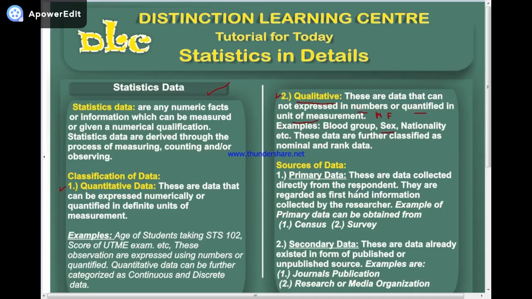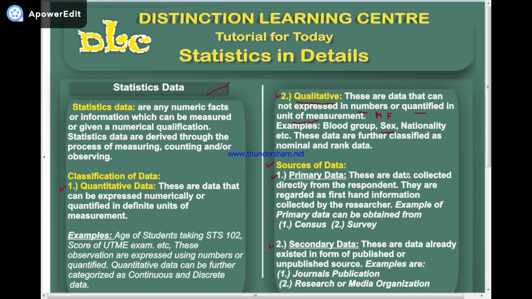Now let's move to the next section, which is what? Sources of data. Now we have two sources of data. One, we have what? Primary data, and the second one we have what? Secondary data.